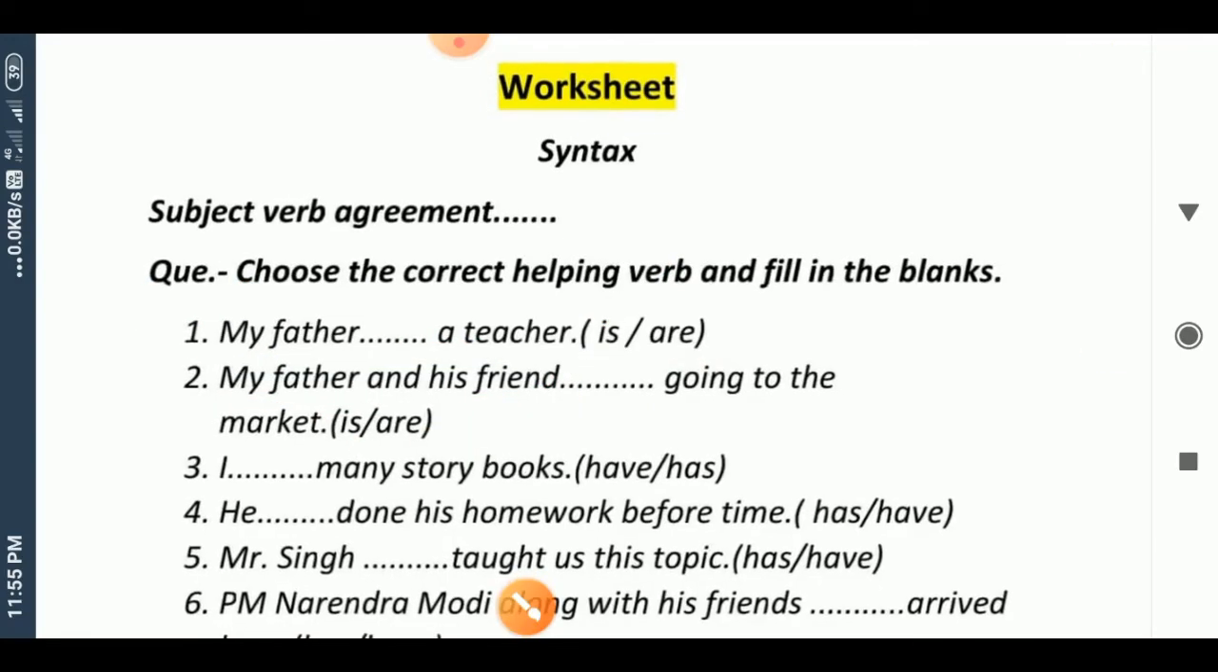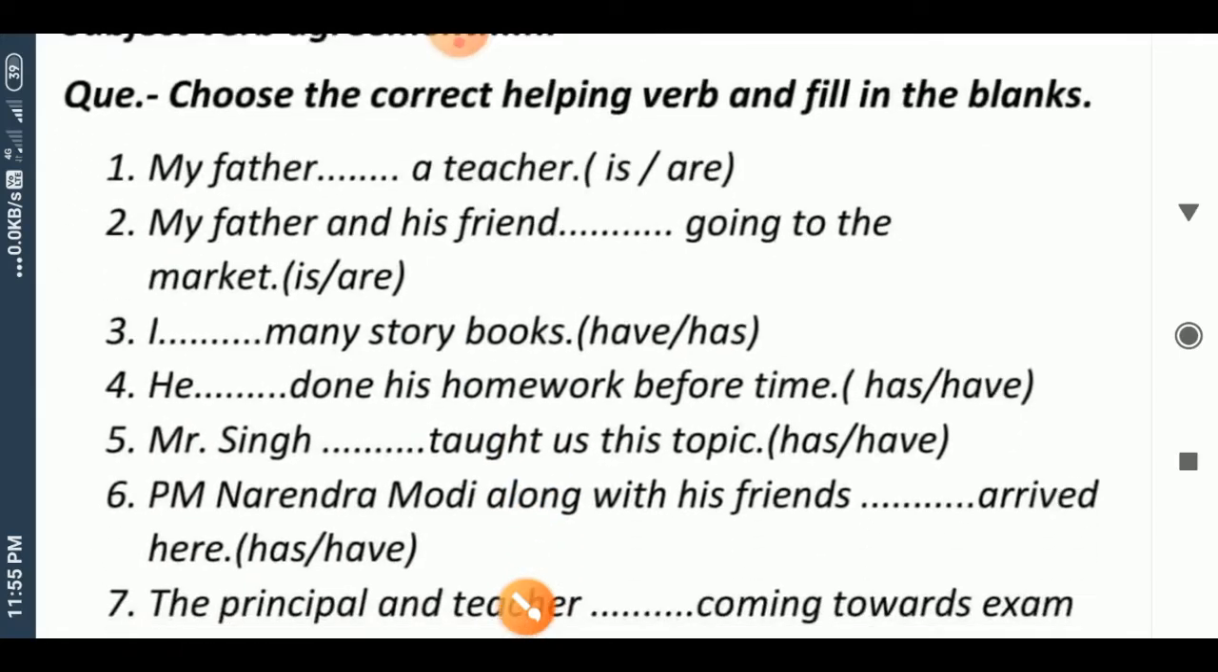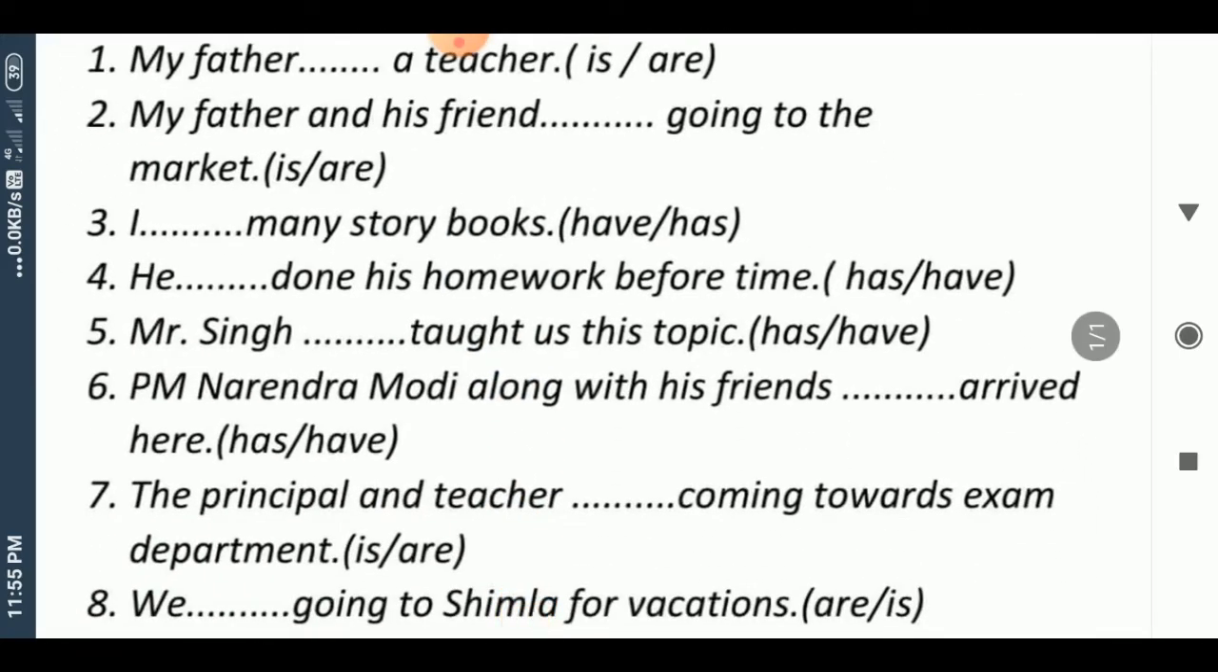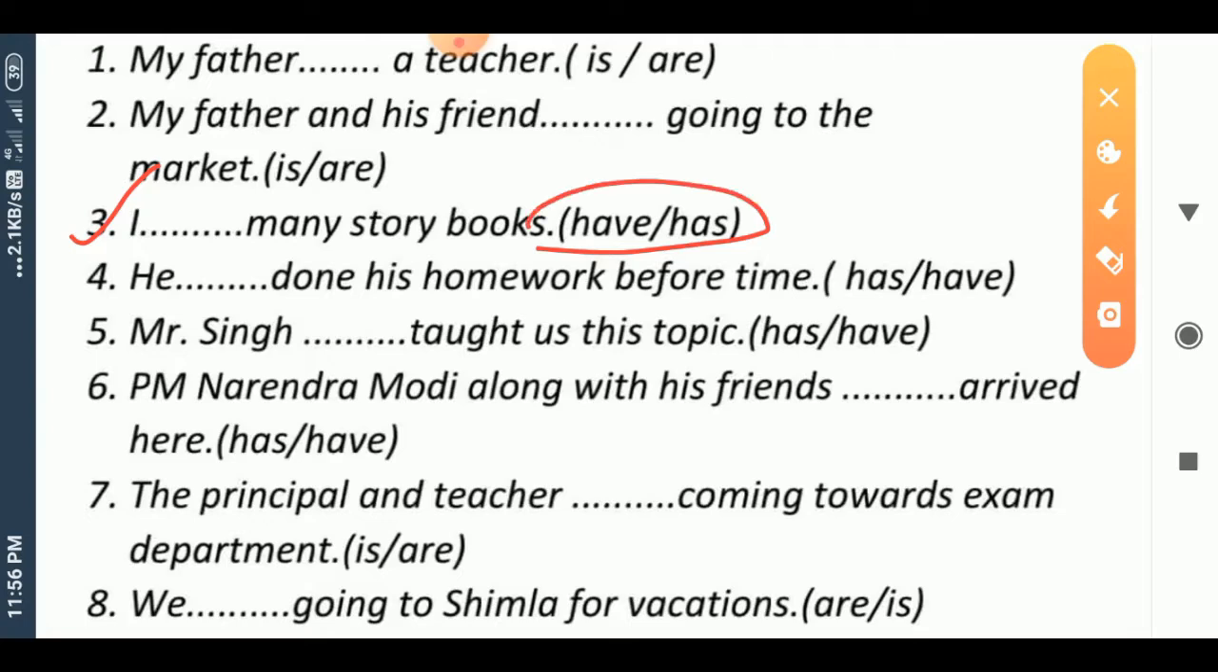In third sentence, I ___ many story books, and options are have or has. I is our subject here, and as we know that I is counted as plural subject, and with I we use have. So the correct answer is have.